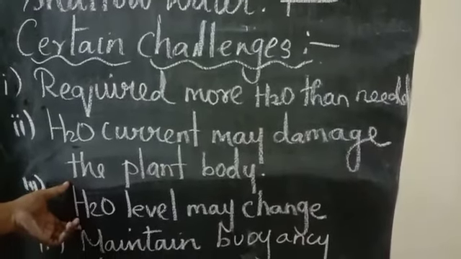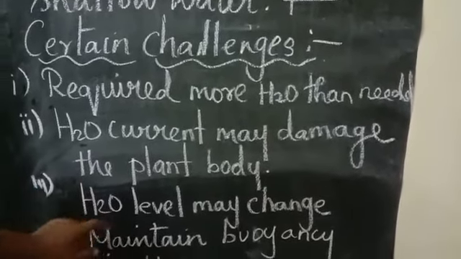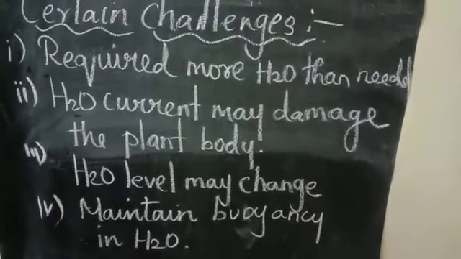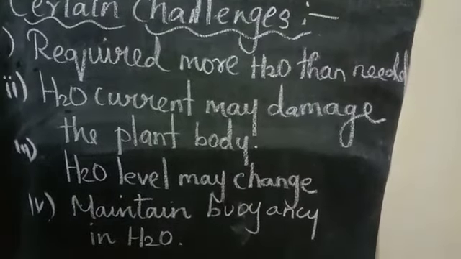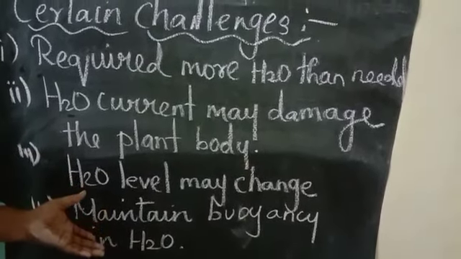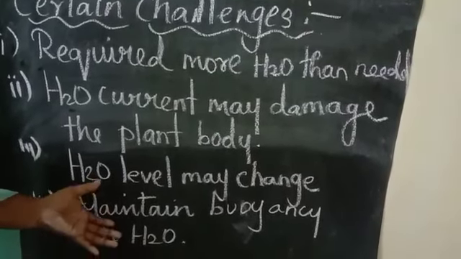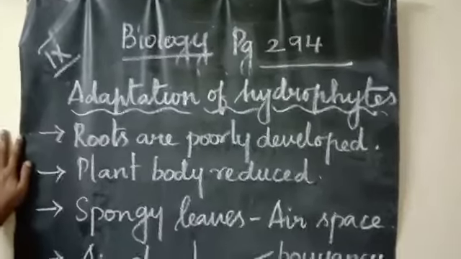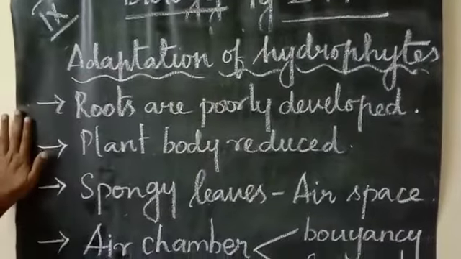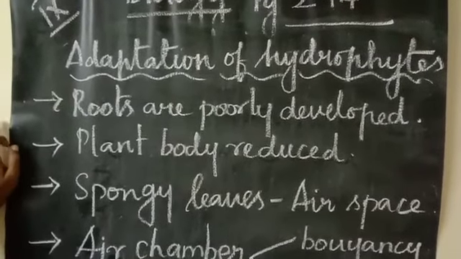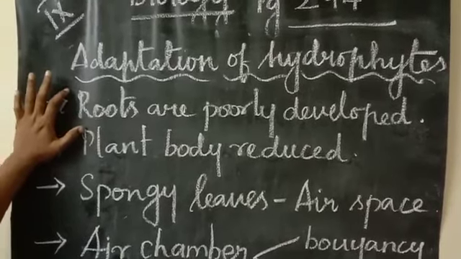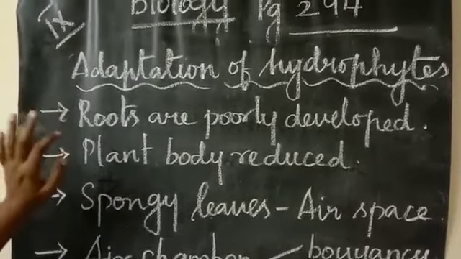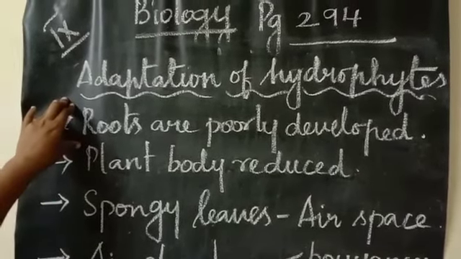Sometimes dryness may start, sometimes the moisture content will be there. So the level may change regularly and they have to maintain buoyancy in water. So they have to withstand. Buoyancy is nothing but the force of water they have to maintain. The plants should have the withstanding power to maintain this buoyancy. Clear, children? About the hydrophytic plants, we are going to see their adaptation. How do they appear? Actually, the roots are poorly developed. For some plants the root will be poorly developed, and sometimes the root may not be there at all. And sometimes the root may be fixed to the soil in the water.